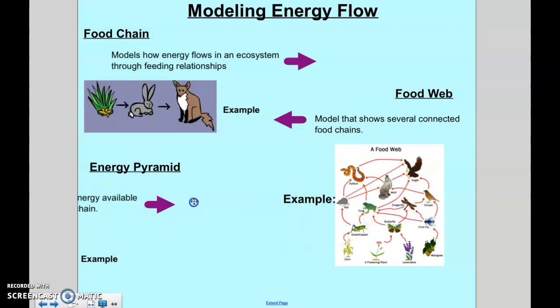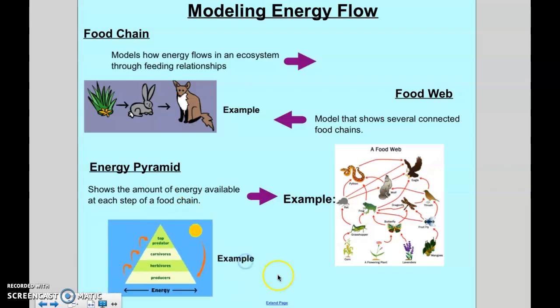Then we have an energy pyramid, which shows the amount of energy available at each step of the food chain. So it shows how much energy there possibly can be at each step. On the bottom, that's where most of the energy is going to be, because the energy is coming from the sun. As it goes up the pyramid, you can see the levels are getting more and more narrow. As it gets up to the top, that's showing you that the amount of energy is decreasing. So in this case, the very top is where the least amount of energy is. As you go down, the energy levels increase the most.